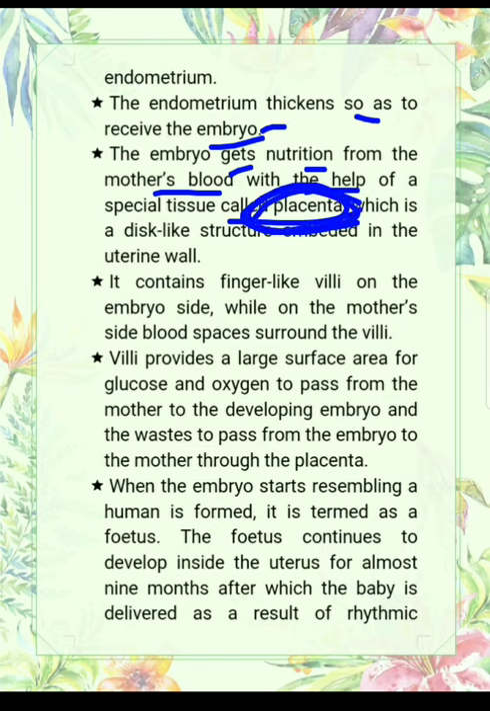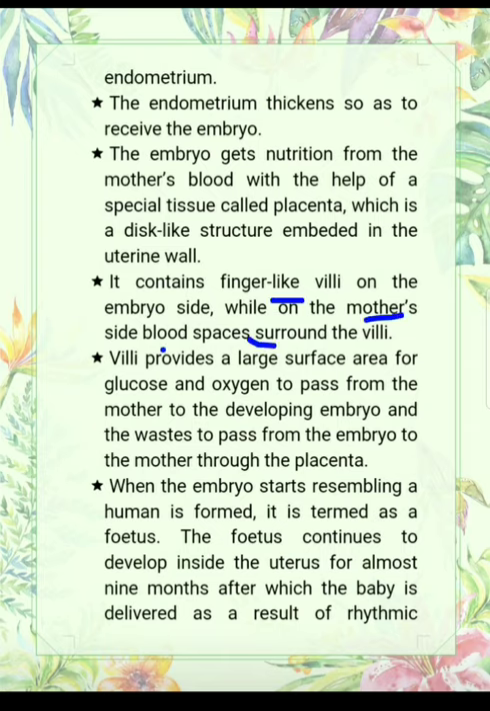A special tissue is present in the uterus, that is known as placenta, which actually provides nourishment to the developing embryo. It is a disc-like structure embedded in the uterine wall. It contains finger-like villi on the embryo side, while on the mother's side blood spaces surround the villi. Villi actually provide a large surface area for glucose and oxygen to pass from the mother to the developing embryo.